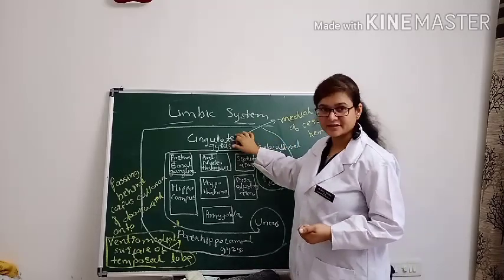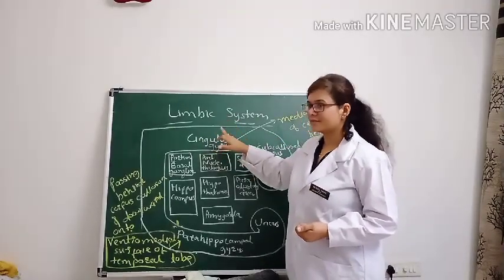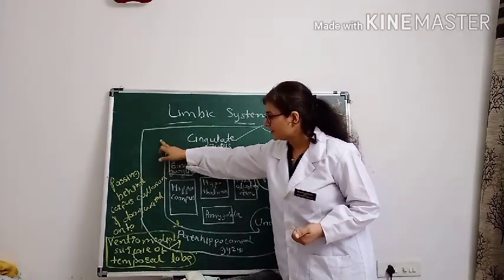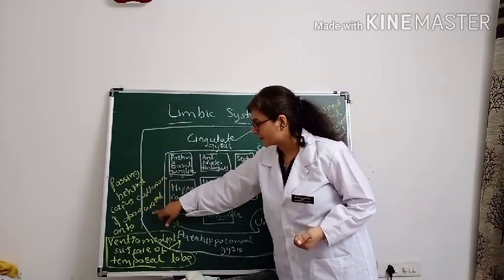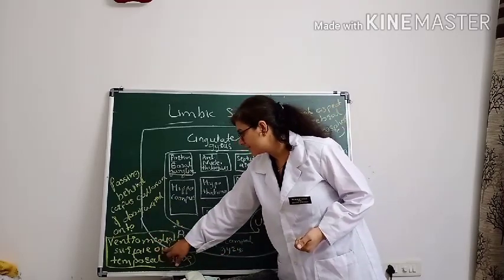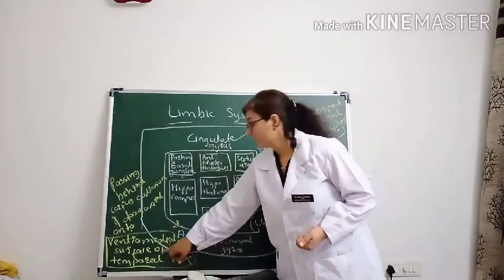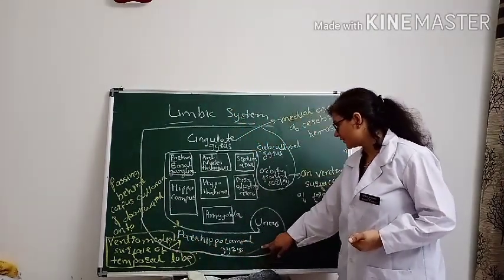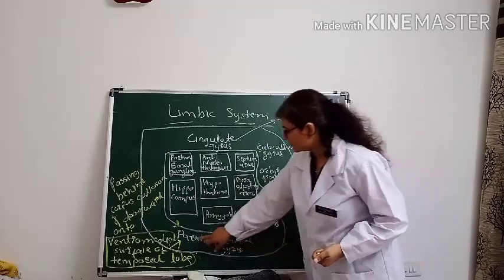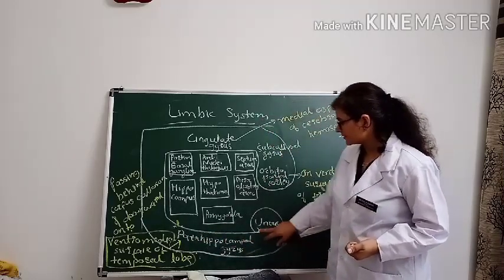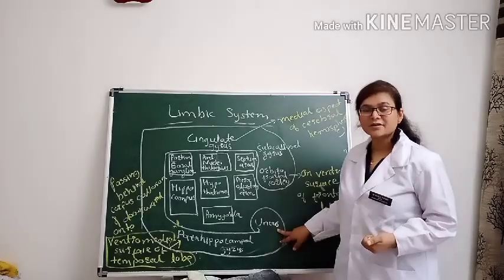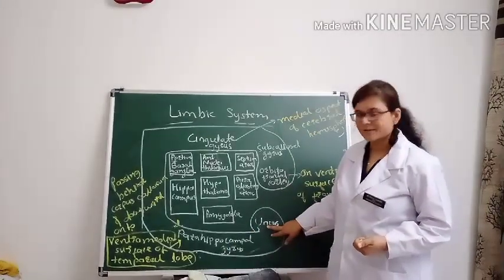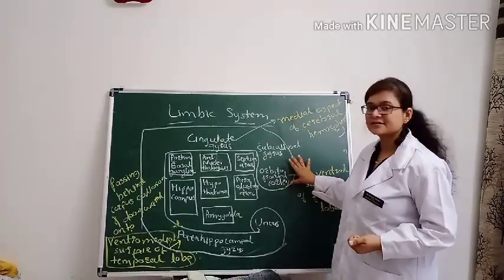The part of this is the cingulate gyrus. From this, nerve fibers of the limbic system also go from the cingulate gyrus, passing behind the corpus callosum and downwards, and go into the ventromedial surface of the temporal lobe, into the parahippocampal gyrus and the uncus. These two structures are nearer to the ventromedial surface of the temporal lobe, and the other structure is located near the frontal lobe.